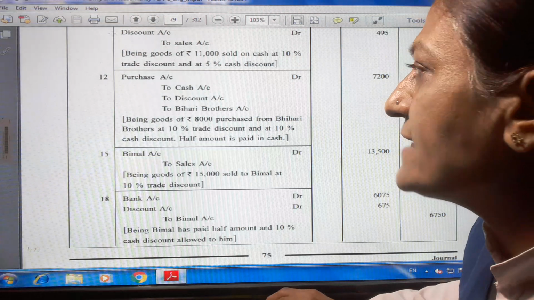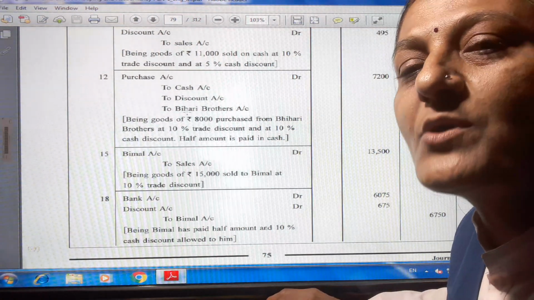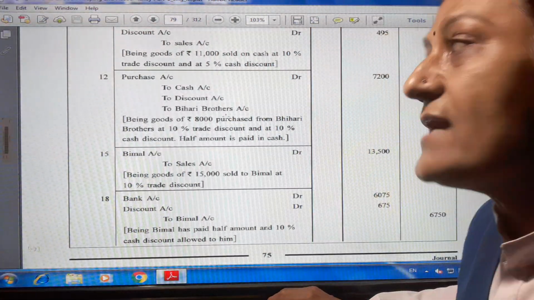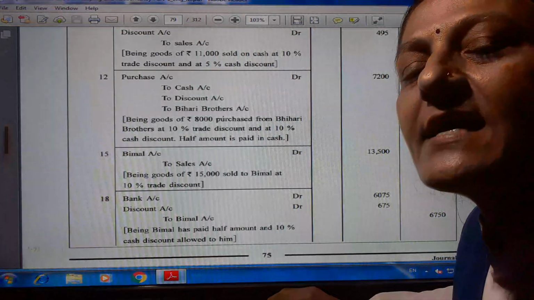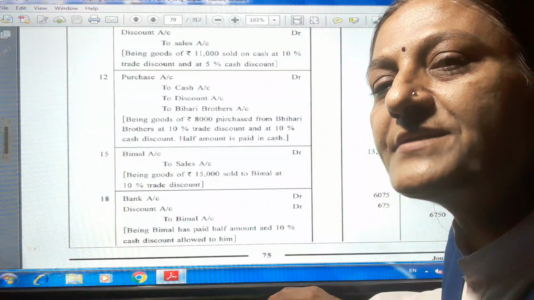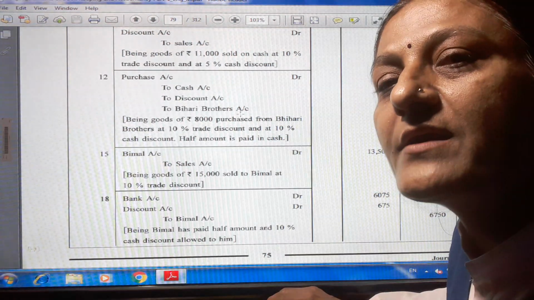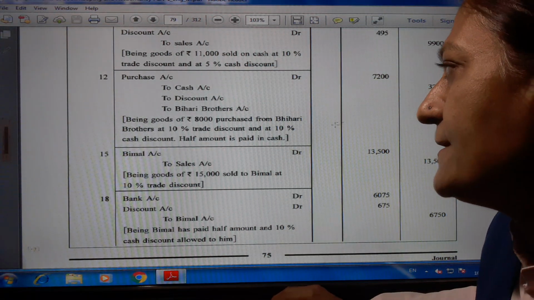So journal entry like this: purchase account debit 7,200, cash going from the business unit is 3,240 rupees. Discount received, so it is an income, and so on the credit side we write discount account credit 360 rupees to Bihari Brothers. Bihari Brothers is a giver, and so we write Bihari Brothers account 3,600.